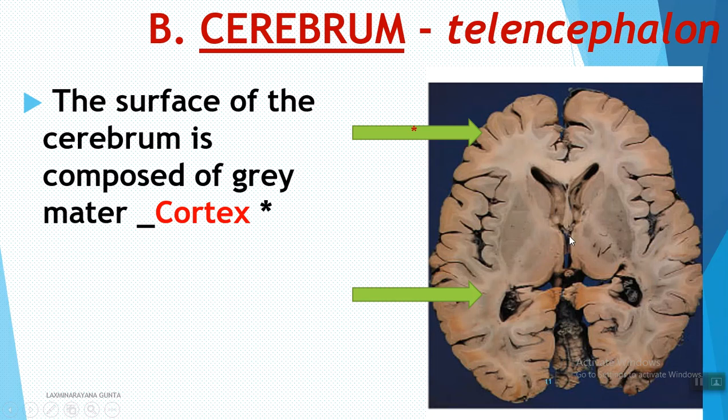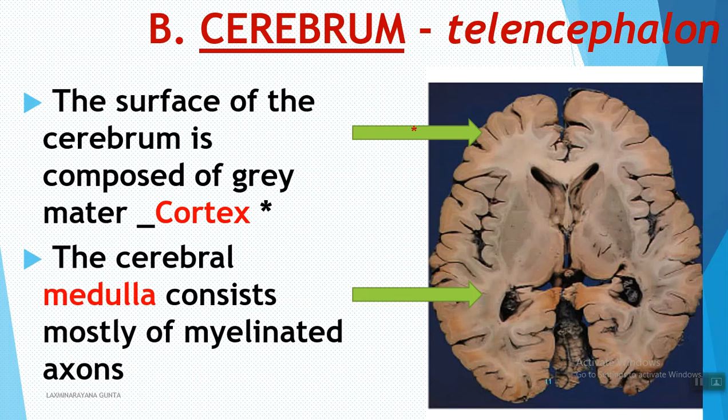This cerebrum or telencephalon is divided into two cerebral hemispheres, the right cerebral hemisphere and the left cerebral hemisphere. These cerebral hemispheres are connected by a transverse wide flat bundle of myelinated fibers called the corpus callosum.